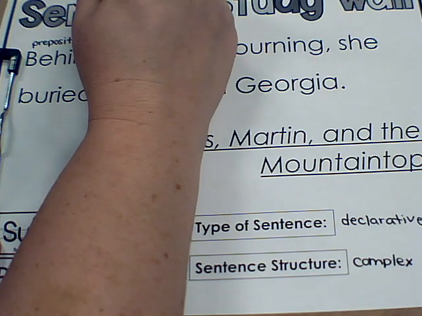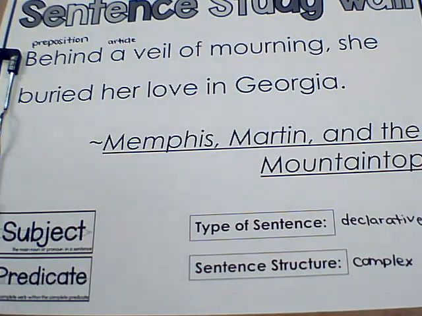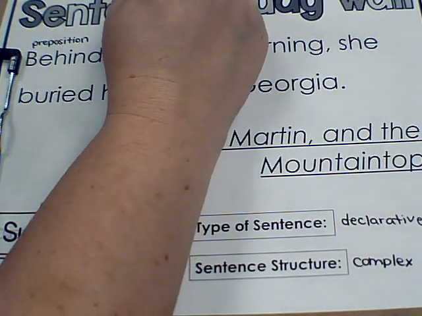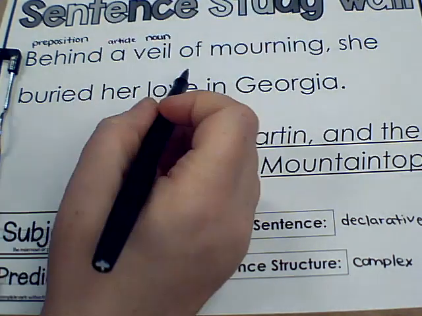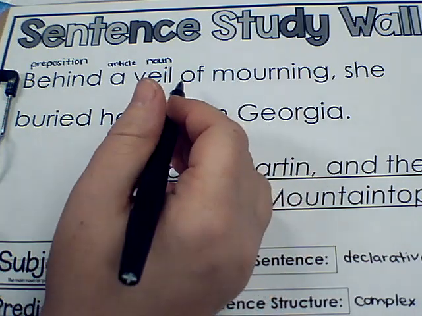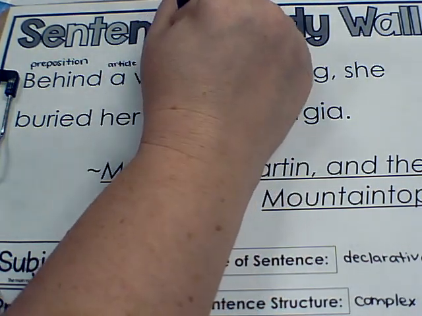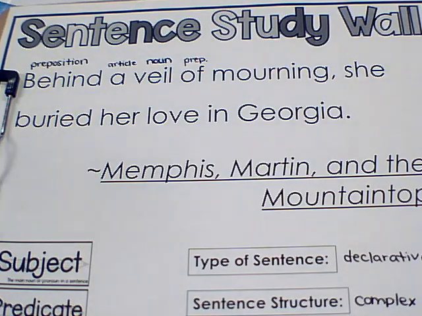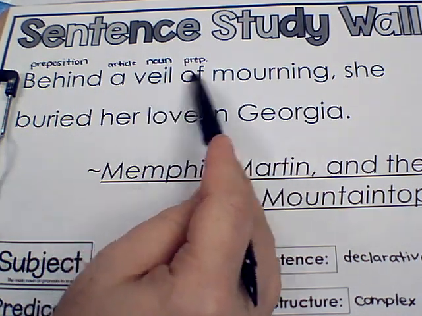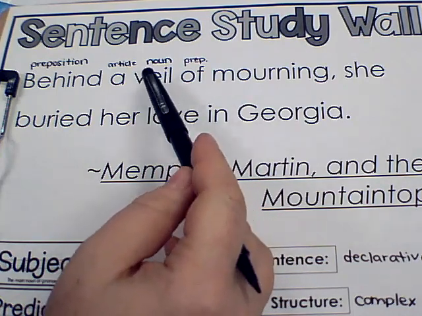And a veil, think of like a bridal veil. It's that piece of fabric that women who are getting married wear over the top of their head sometimes. They're not as popular anymore, but they still exist. But a veil is a noun. And then of is something that's on our list of prepositions. We're going to write prep, P-R-E-P, preposition. It's showing the positioning of the noun to its purpose, I guess you could say.